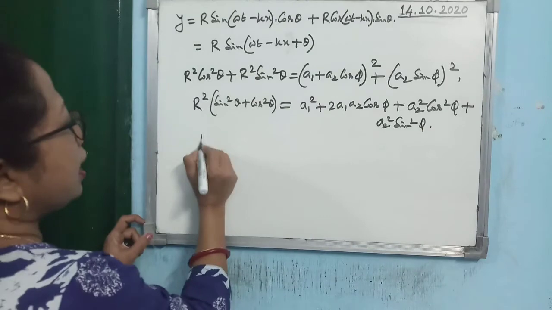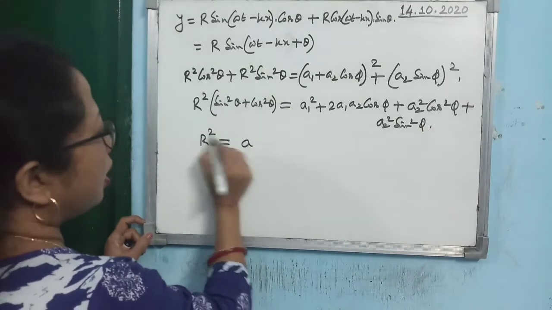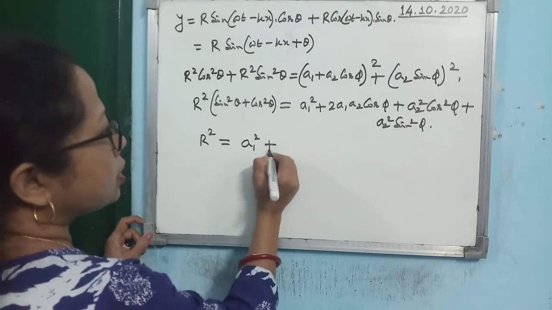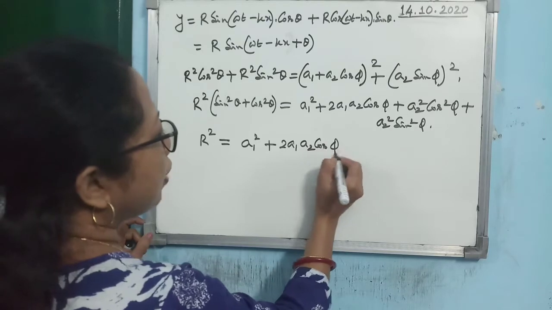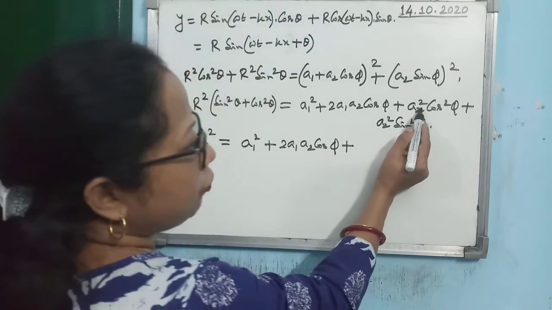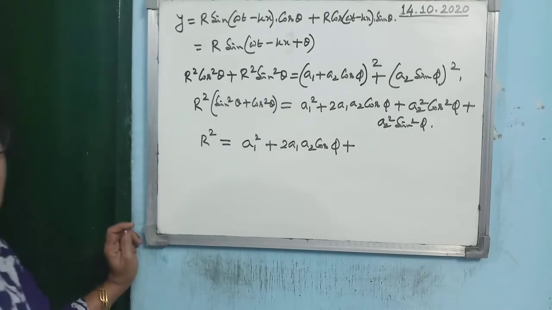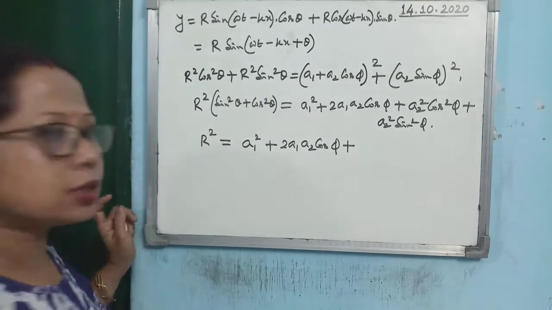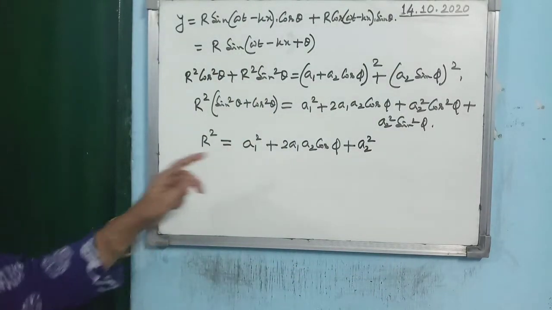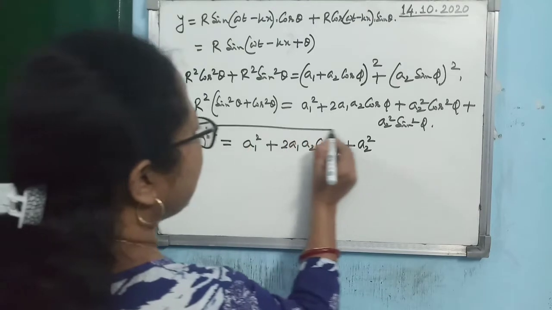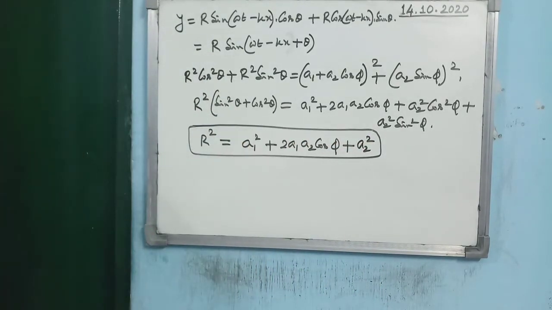So you see, sin square theta plus cos square theta is 1, so you are getting r square. Then it is a1 square plus 2a1 a2 cos phi plus, here if you take a2 square common, it will be sin square phi plus cos square phi. Now sin square phi plus cos square phi is 1. So you are getting a2 square. So r square is a1 square plus 2a1 a2 cos phi plus a2 square.